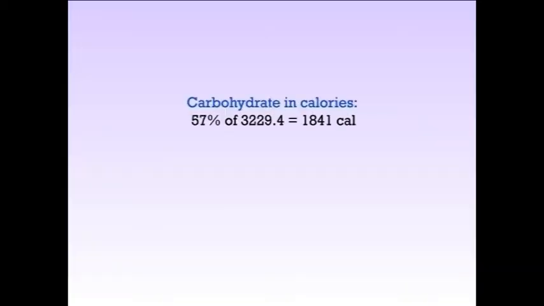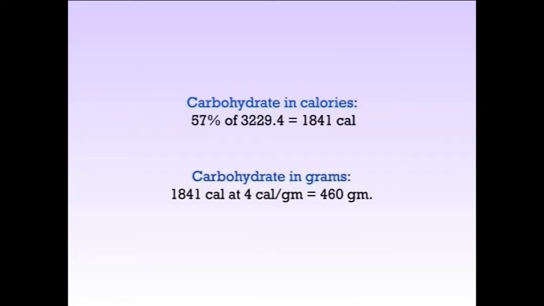If we consider an athlete weighing 67 kg with 2 hours of intense workout, the requirement in terms of carbohydrate, fats and protein is as follows. For carbohydrate in calories, calculating 57% of the total calories, that is 3,229.4, comes to 1,841 calories. So carbohydrate required in grams is obtained by dividing the total calories by the energy yield per gram.